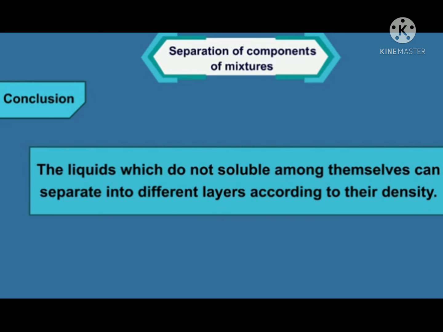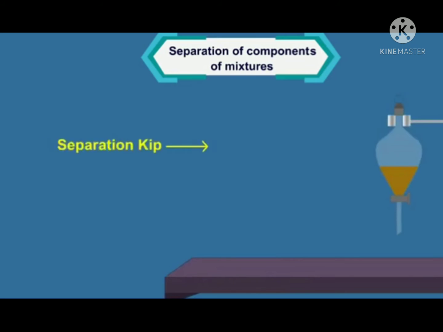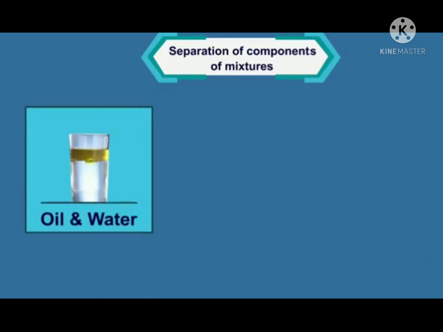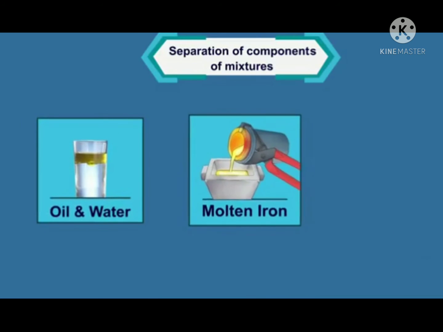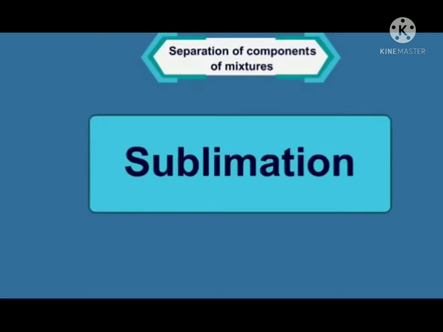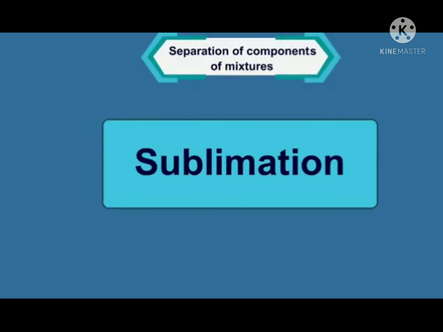Therefore, with the help of the separation funnel, mixtures of insoluble liquids such as water and oil, molten iron and slag, etc. can be separated. Let us now learn about the next technique, sublimation.